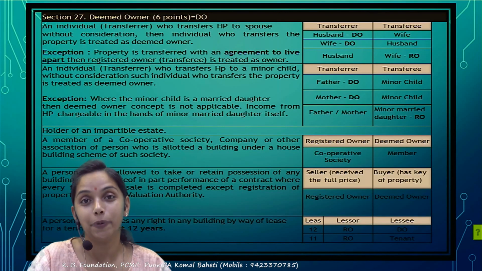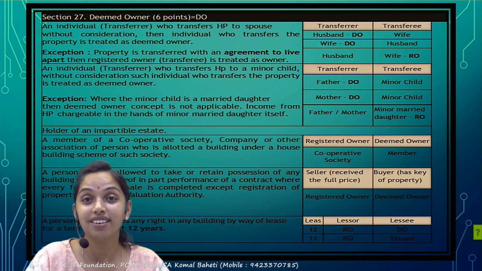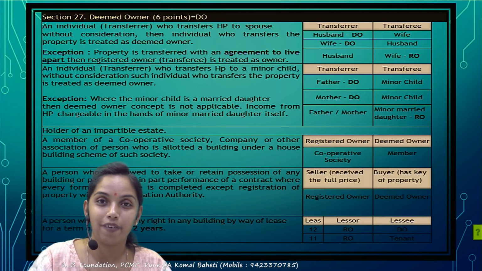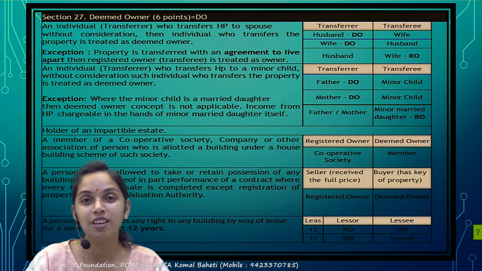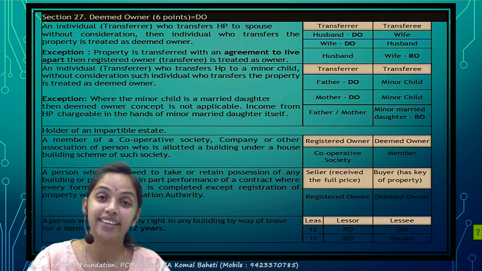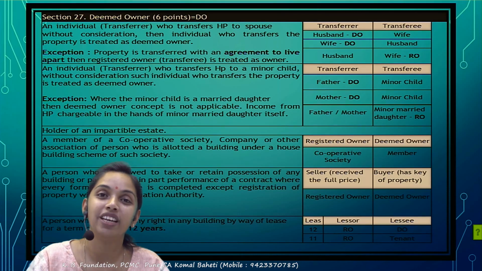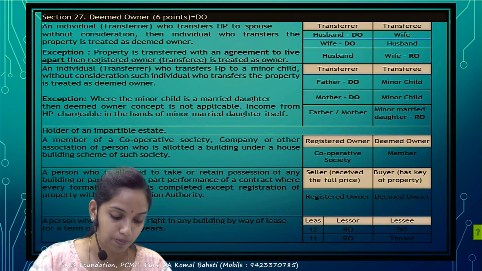So the individual who has transferred the property to the spouse without a consideration is to be considered as a deemed owner. The transferee is the owner in the government records, but the transferor is considered as a deemed owner under section 27. So it is taxable. The rental income or the gross annual value of the property is taxable in the hands of that individual, in the hands of the transferor.